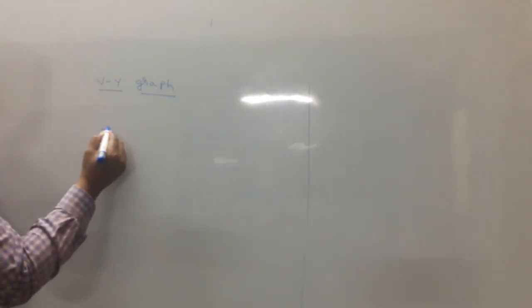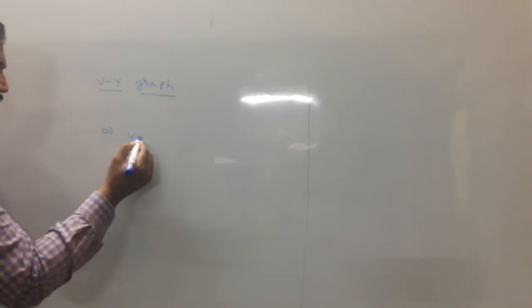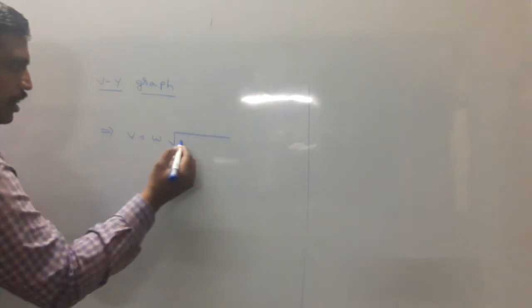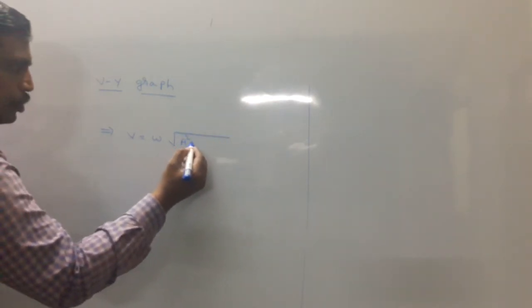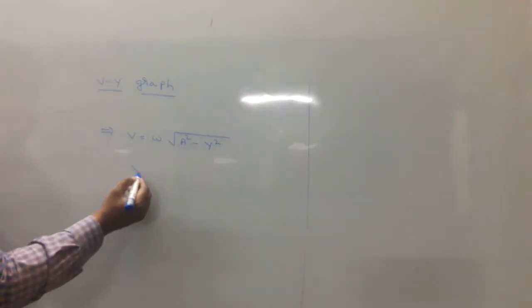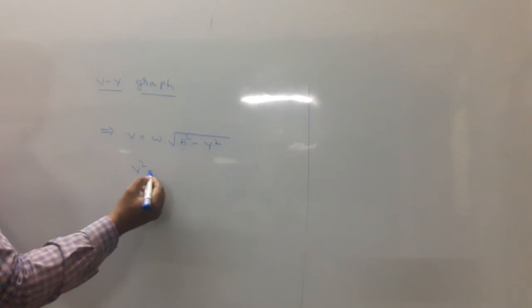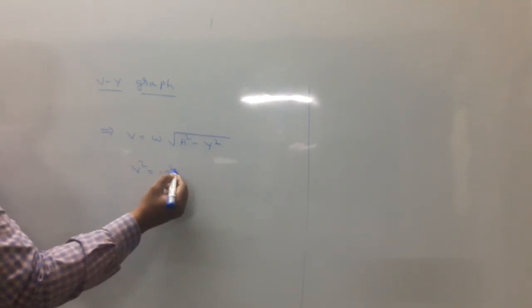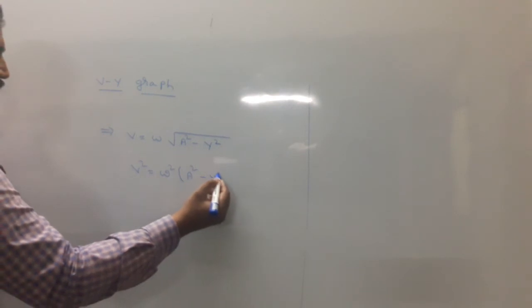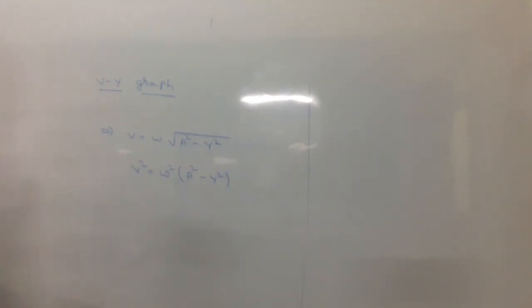What is the velocity of a particle in SHM? Equation 3: omega under root a square minus y square. Squaring on both sides, V square equals omega square times a square minus y square.